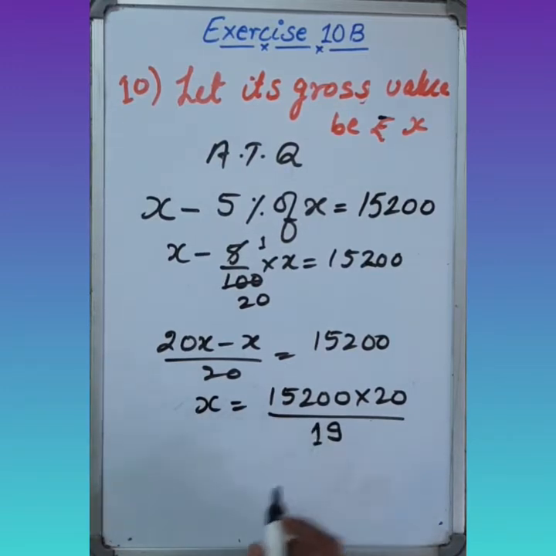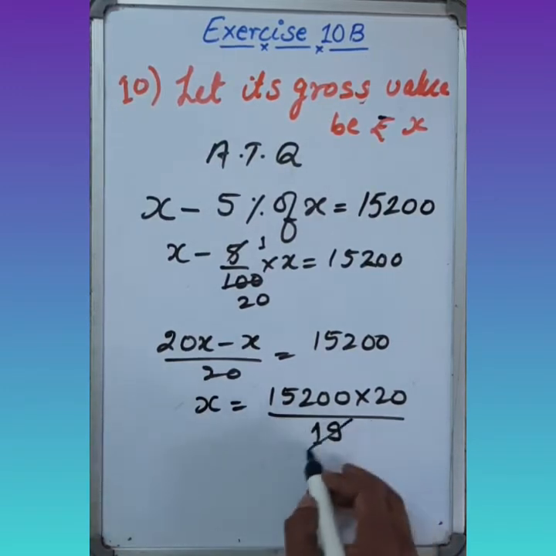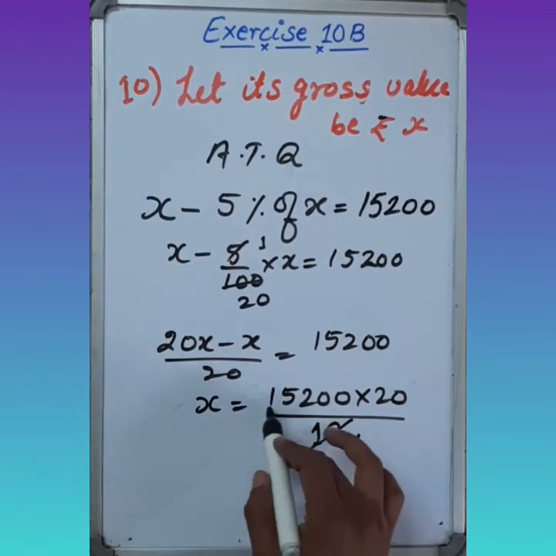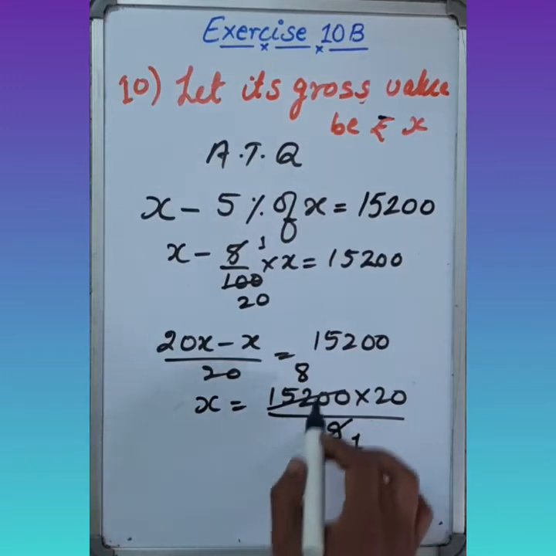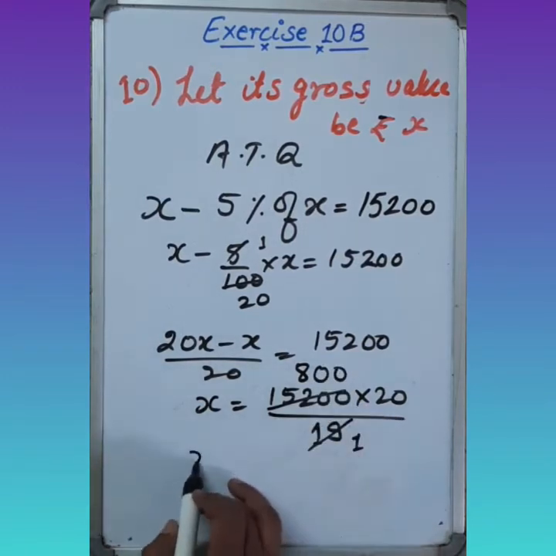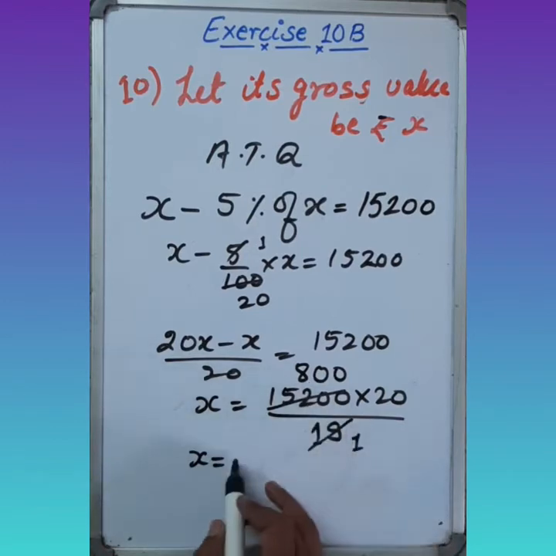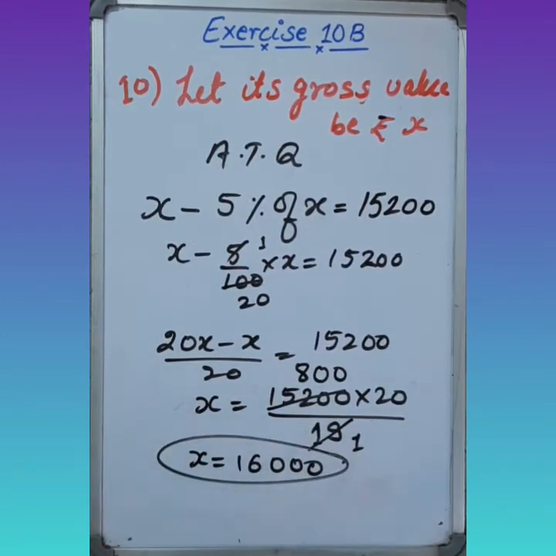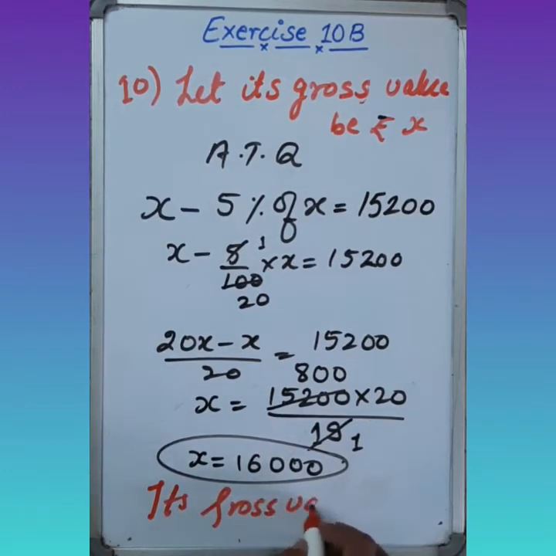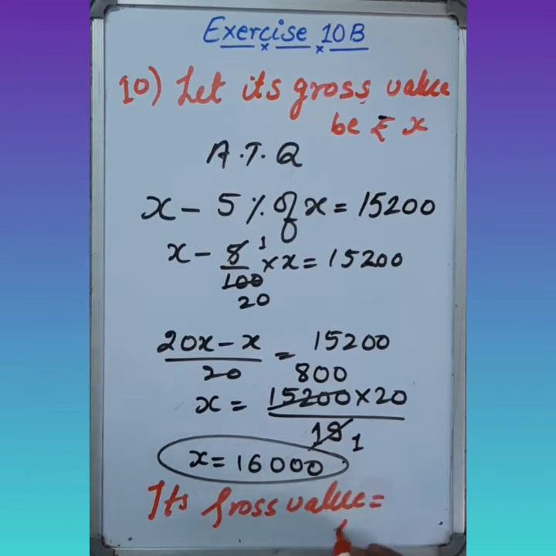Now divide this. 19 ones are 19, 19 8s are 152, and 2 zeros are there. So the value of x is 16, and 3 zeros are there. So this is its original value, or you can say its gross value. So its gross value equals to rupees 16,000.